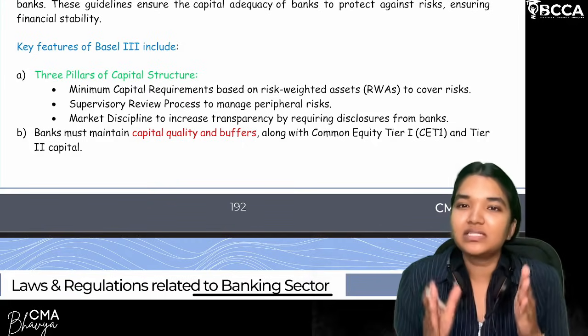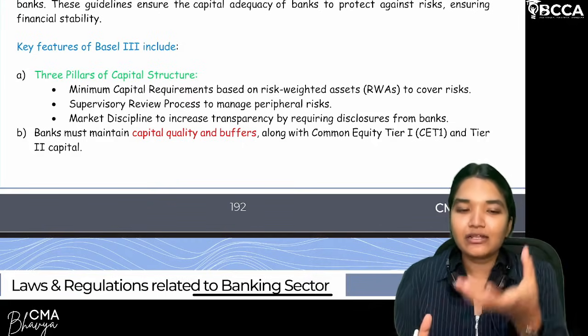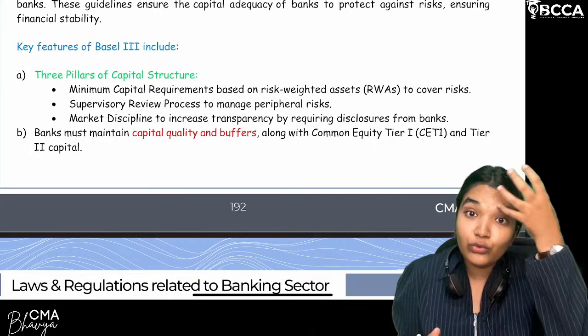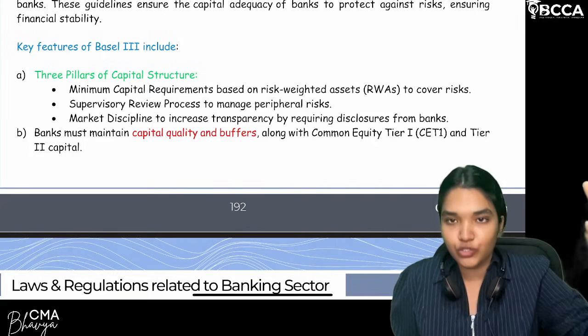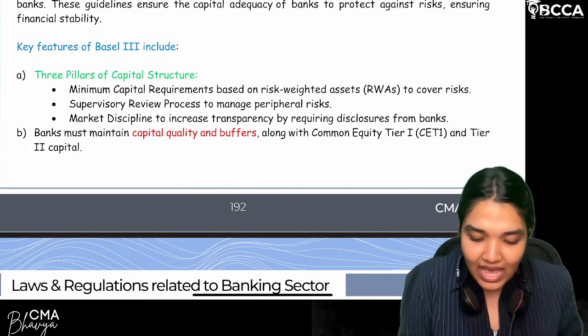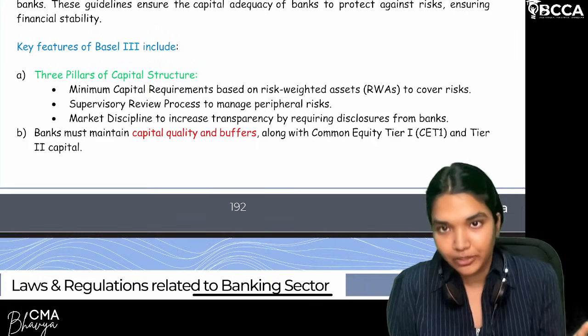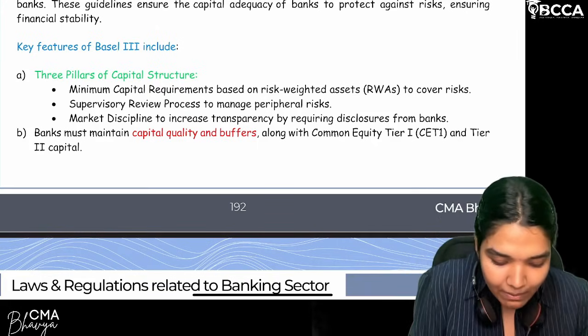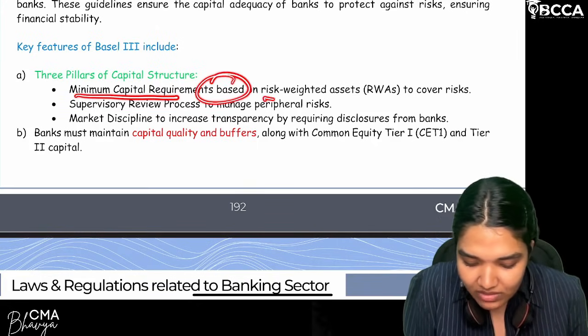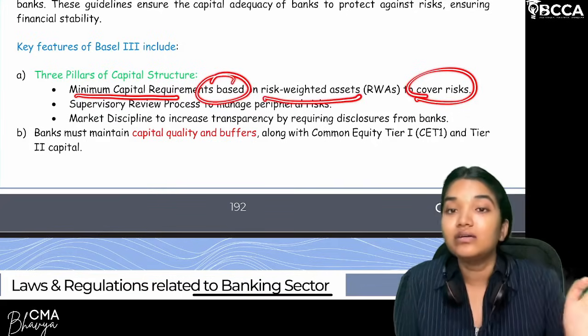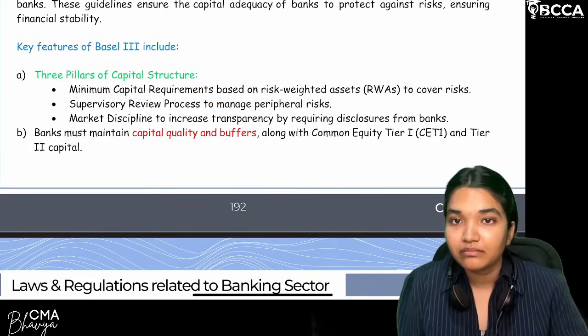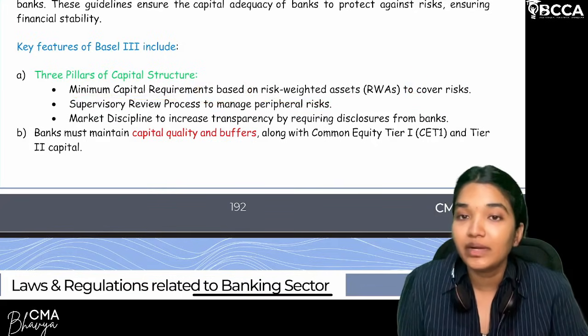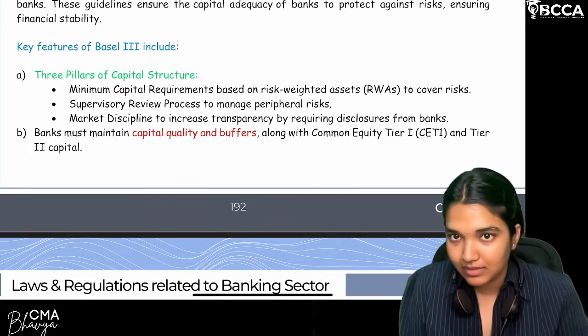Based on the risk percentage involved, you will calculate the actual amount of asset value you can recover even in a risky situation. That is risk weighted assets. You will calculate the actual asset value even if there is a loss. So minimum capital requirements based on the risk weighted assets to cover the risks that you have to maintain. That is one of the pillars which is given in the Basel III recommendations.